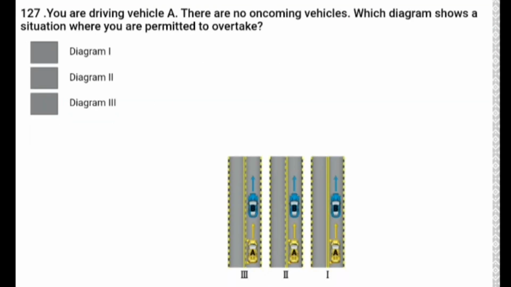You are driving vehicle A. There are no oncoming vehicles. Which diagram shows a situation where you are permitted to overtake? Number 3 is the correct answer.